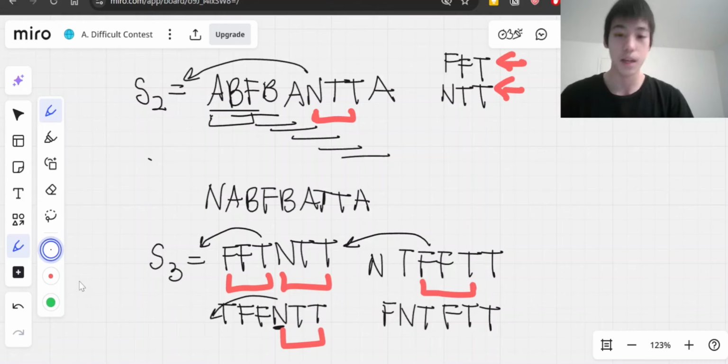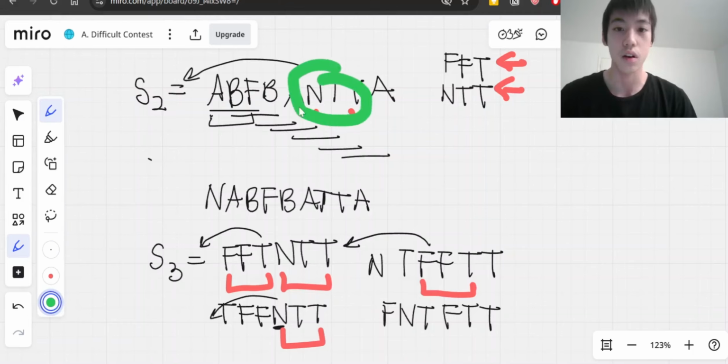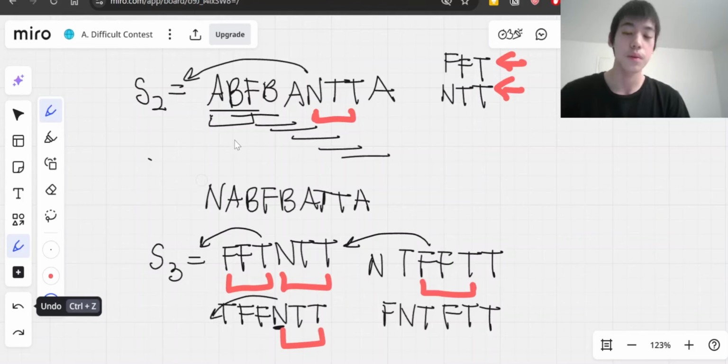Note that when we played with these examples, we always wanted to get rid of a substring that occurred, like NTT. In each of these example cases, we always wanted to remove one of FFT or NTT, and we did that by moving a letter from each of these bad substrings to the front. That gives us an idea that maybe we can try to sort, and again, we can rearrange these letters however we want. So maybe let's just try sorting it.